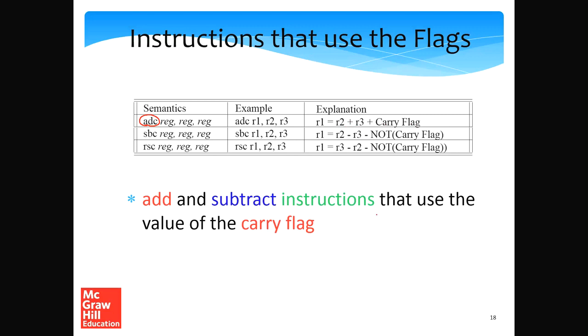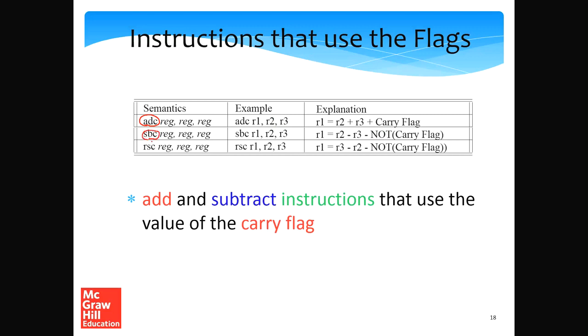If there is some previous carry, you'll find an example in the book that uses it, but essentially the idea is that if previously a carry was generated, then we can use the carry. So we will add R2 and R3 similar to the add instruction, and also add the carry.